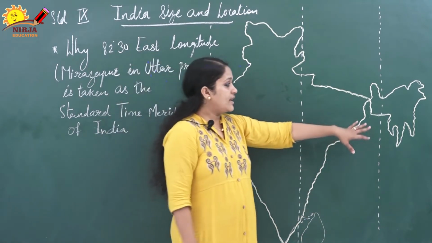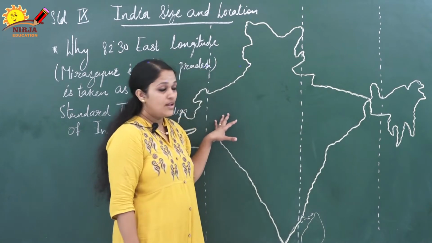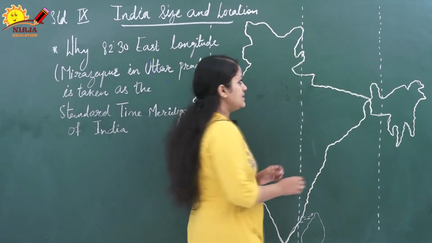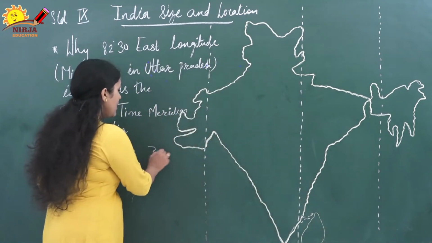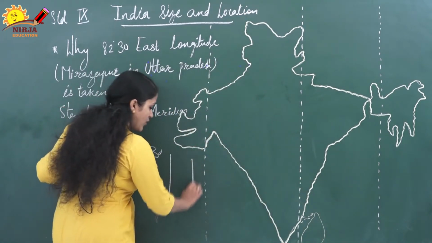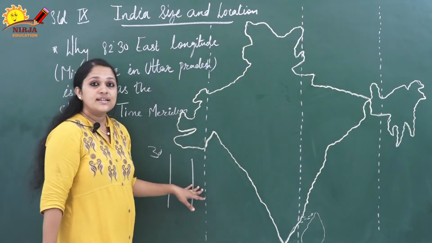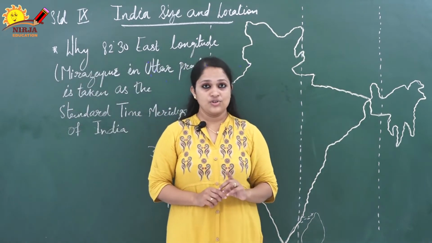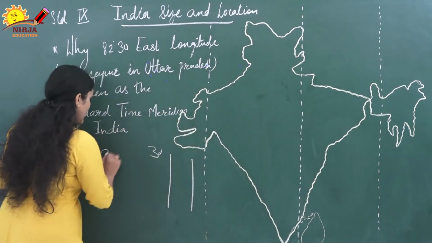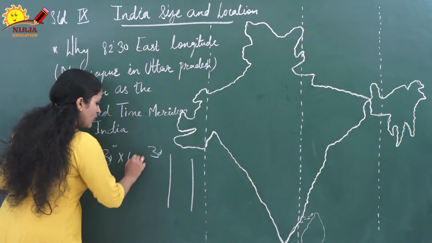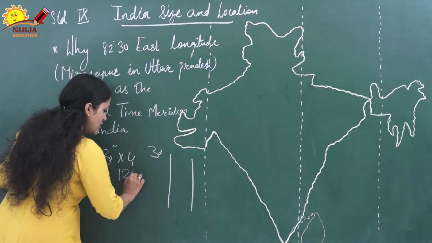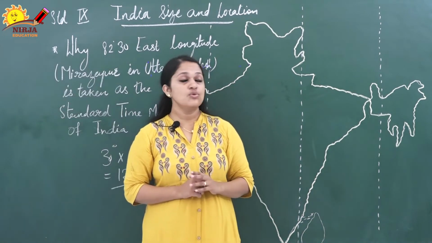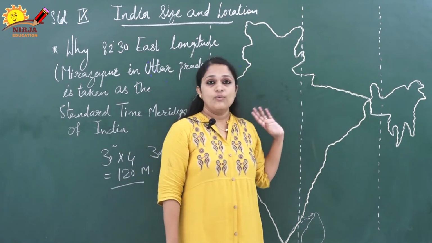The Sun rises in the east and sets in the west. The longitude extent of India is 30 degree. That means the distance between the two extreme lines of longitude is 30 degree. It takes 4 minutes to move one degree of longitude. That means 30 degree into 4 is equal to 120 minutes, that is 2 hours. It takes 2 hours to move from the east to west.